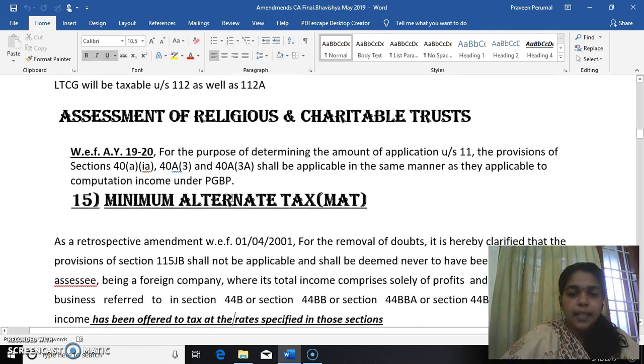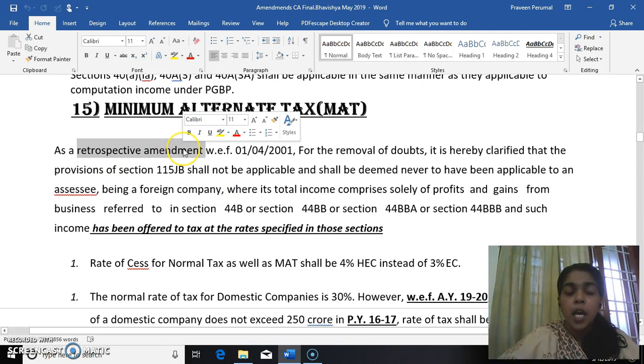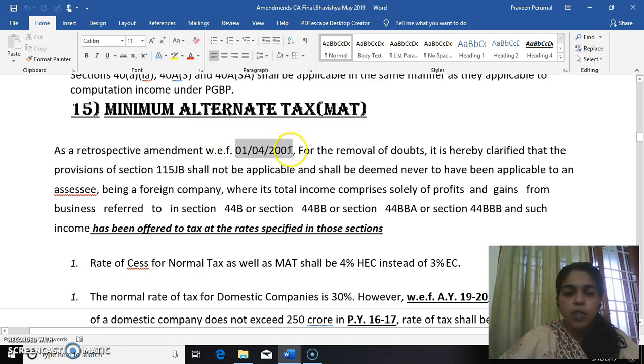Now, minimum alternate tax, MAT. This is a retrospective amendment, not a prospective amendment. That means it is applicable from a backdated date. What is the date? With effect from 1/4/2001.